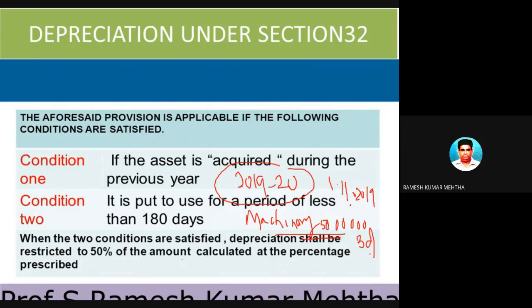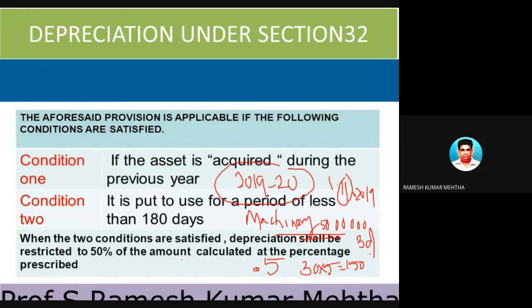Now, for how many months will this asset be used during the year? We have to find out. For November, December, January, February and March, only 5 months it is going to be used. On an average, we have 30 days in a month, so we are going to use it for 150 days during the previous year. So it is less than 180 days.